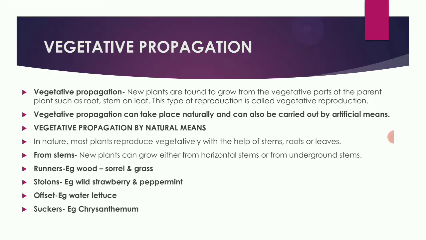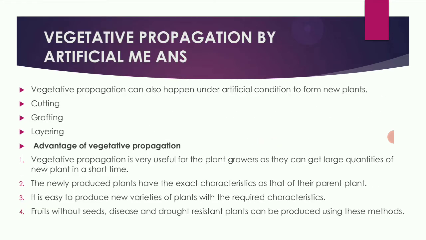Next, vegetative propagation by artificial means, the artificial methods through which plants can be grown, like cutting, grafting, and layering. So what are the advantages of vegetative propagation? It is very useful for plant growers as they can grow a large quantity of new plants in a short time.